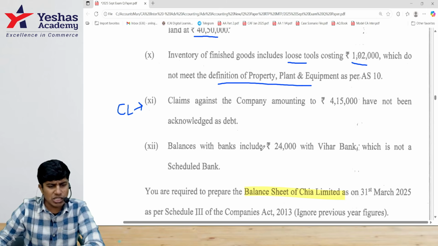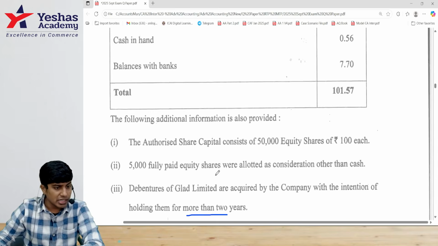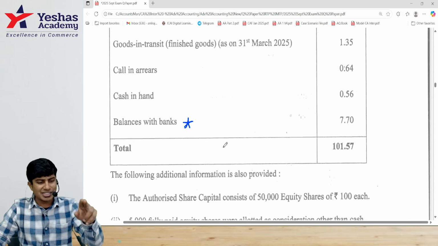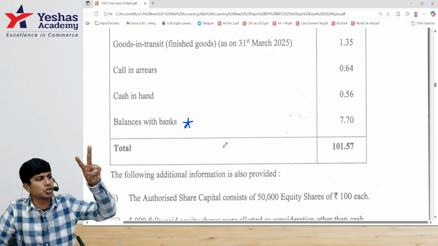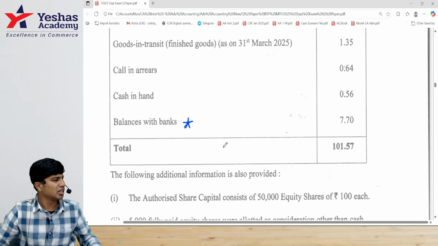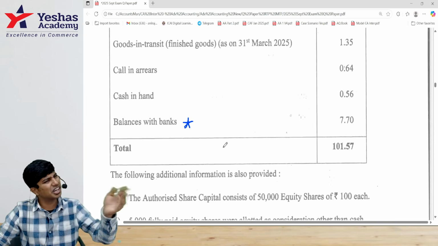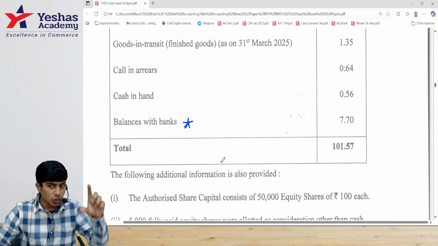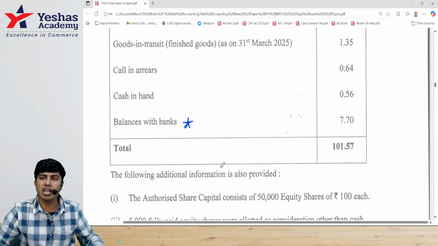Then balances with bank include 24,000 with Vihar Bank, which is not a scheduled bank. What do I do? In my bank balance, I have to disclose how much is with scheduled bank, how much is with non-scheduled bank. Just a split. 7 lakh 70 I will show as 24 and others. 24 unscheduled bank balance you can just write others. You don't even have to write scheduled banks. Understood? All adjustments I've read and marked. Looks lengthy in the paper, but very much doable.